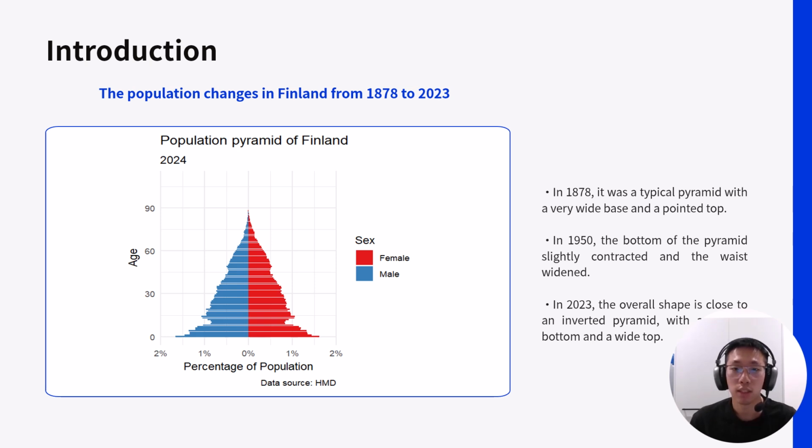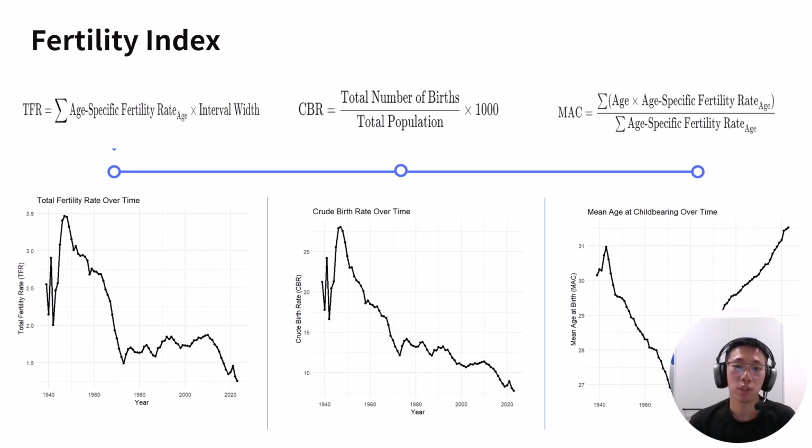To better understand these structural changes, we can look into key fertility indicators that help explain the shift in birth patterns in Finland over time. The WHO defines TFR as the average number of children a woman would have in her lifetime. In Finland, it peaked in the 1950s after World War II. Over 12,000 babies were born in September 1945, according to Statistics Finland.